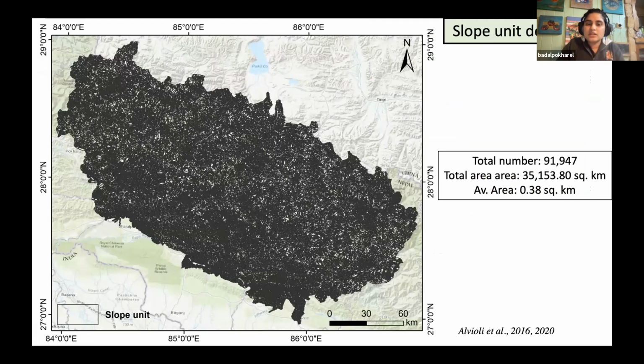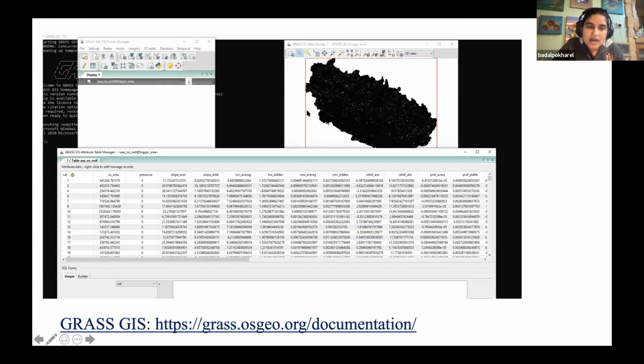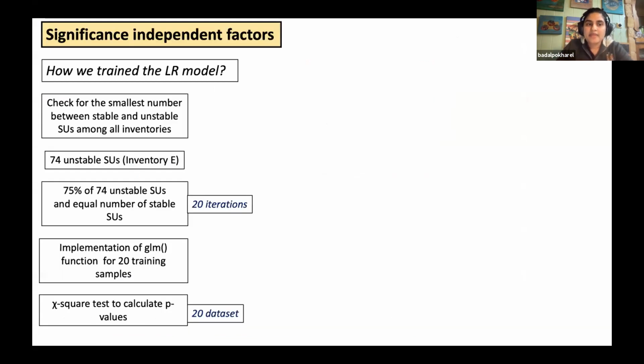And this is the overall slope unit that was plotted, which is just to show. And then we input this presence or absence here. And then we also did the slope, like for each of these parameters, we characterized its slope units. Within the GIS module, we took both mean and standard deviation for each of the parameters. And then one of the main goals within this paper was to see how